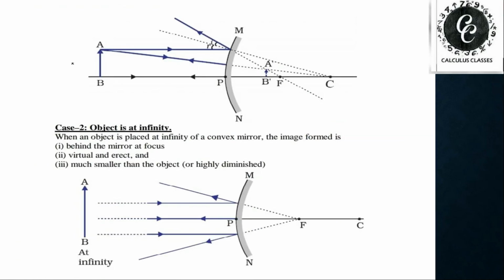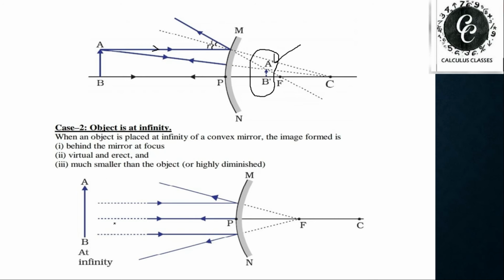We are observing the object kept between pole and infinity. The first light ray, coming parallel to the principal axis, after reflection appears to diverge from the focus, and the second ray, coming in the direction of the center of curvature, reflects along the same path. After extending, these two rays give the image A'B' of the object AB. The size of the image will be diminished, very small compared to the object. It will be virtual and erect.